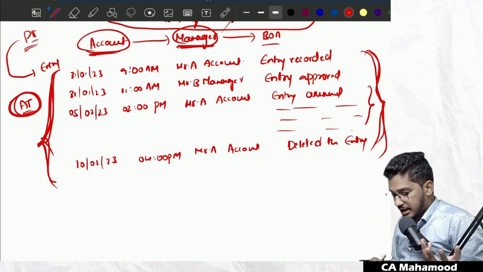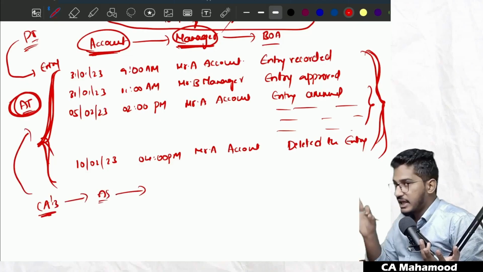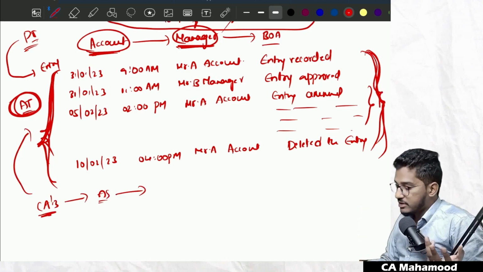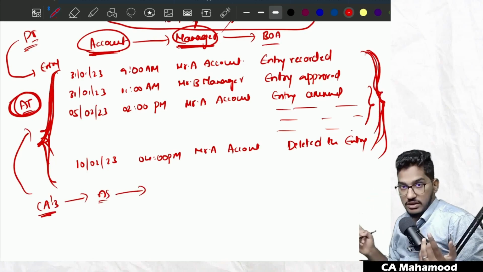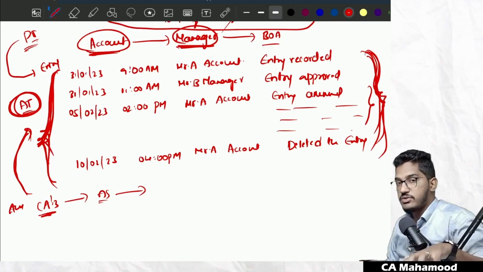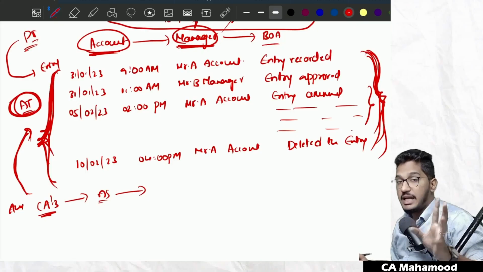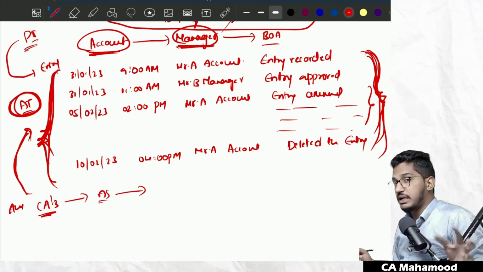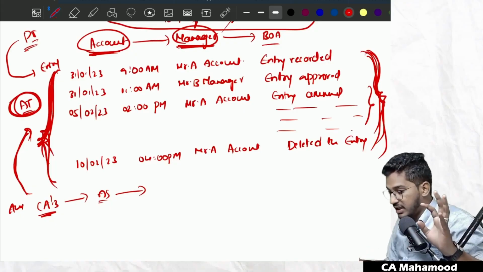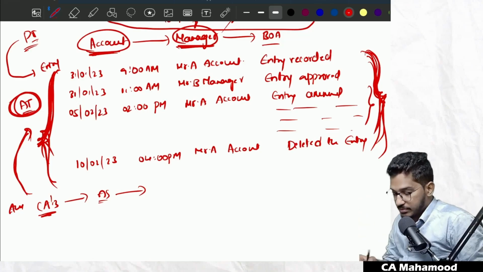Able to understand? And the Companies Act 2013 has made it mandatory that companies going forward have to use only such accounting software which has the feature of recording this audit trail facility. If the client is using accounting software which does not have this feature of recording audit trail, they are violating the Companies Act. And even as an auditor, we are supposed to verify the client's accounting software and check whether they are using only such accounting software which has a feature of recording audit trail facility, and this audit trail facility should be preserved. Like the way the company has an obligation to retain their books of accounts, along with that, this audit trail facility also should be retained. Clear, everybody?